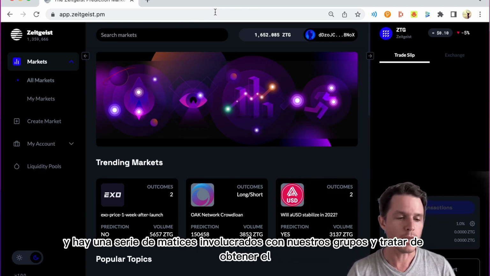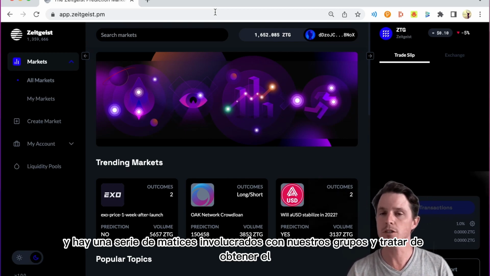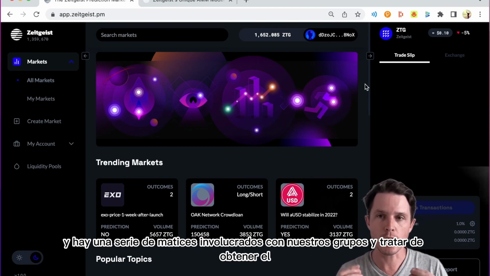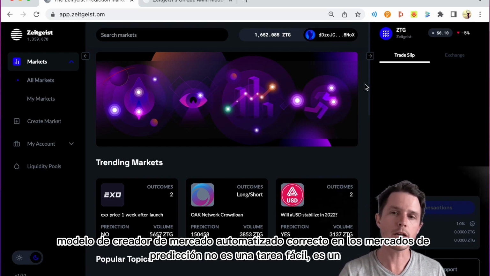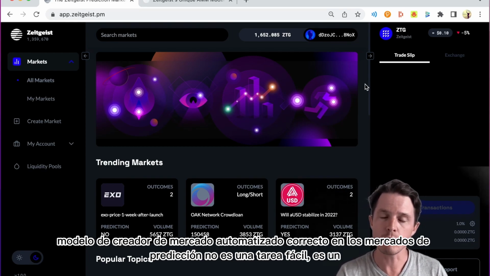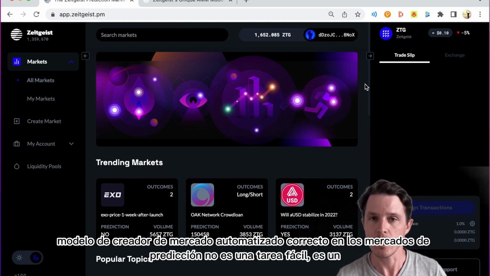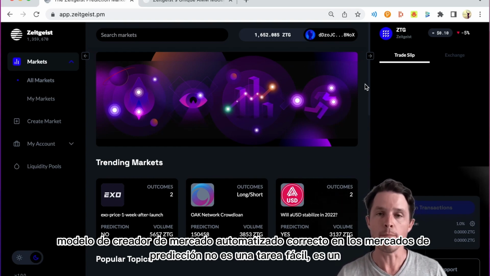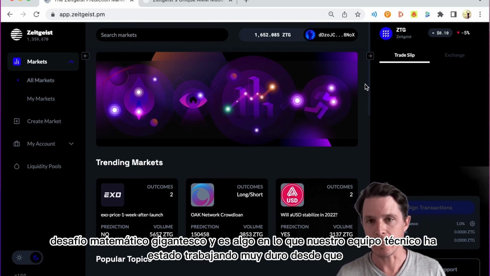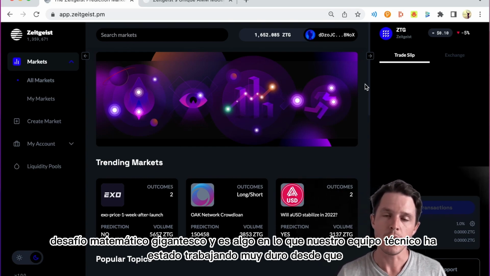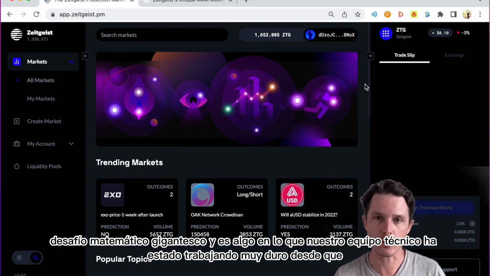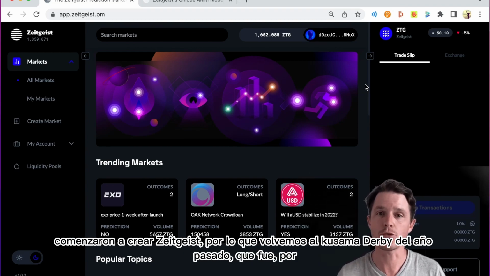pool. And there are a number of nuances involved with our liquidity pools, and trying to get the correct automated market maker model in prediction markets is no easy task. It's a gargantuan mathematical challenge, and it's something that our tech team have been working extremely hard on since they first started creating Zeitgeist.